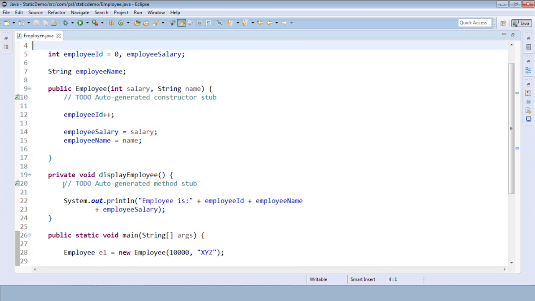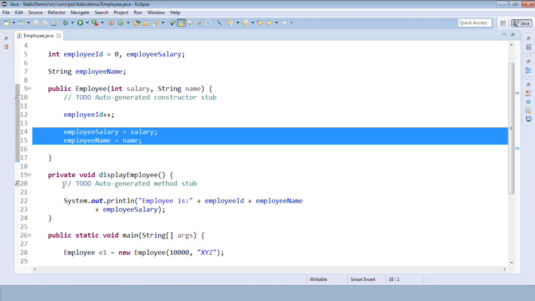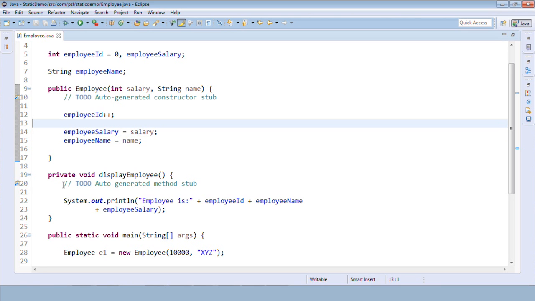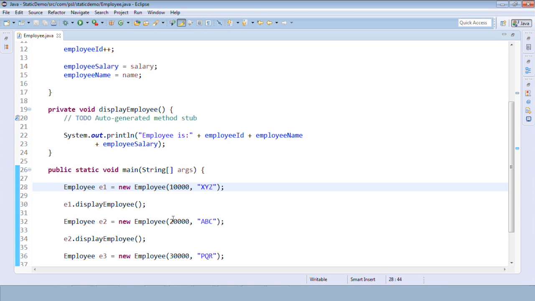In the constructor, every time it will give a call to the constructor. On the object call it will initialize the values and it will automatically increment the employee ID. So if you consider this, the output should be 1, salary and employee name, 2, salary and employee name, 3, 30,000 and PQR, right? Yes, that should be the output.